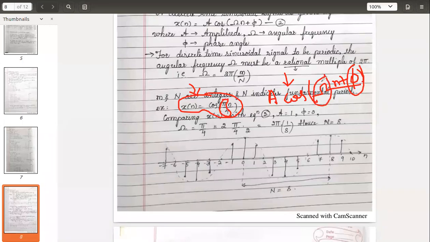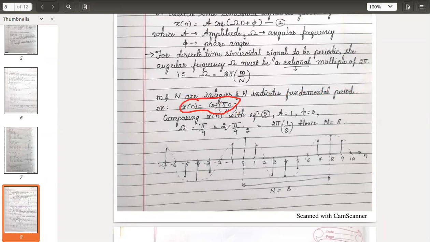So A is equal to 1, phase is 0, and omega is equal to pi by 4. But just now we have seen the condition for periodicity for discrete time: it should be a rational multiple of 2 pi. So this omega that we have got, pi by 4.